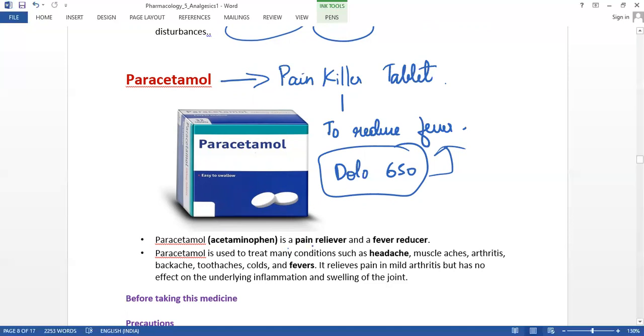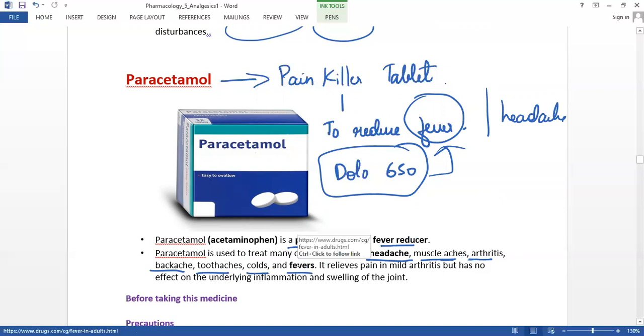As this is a pain reliever that reduces fever, it is used to treat not only fever but also headache, muscle aches, arthritis, back ache, tooth ache, and cold and fever combinations. It's a painkiller and it relieves the pain, but not for too long, only to some extent. So let us know